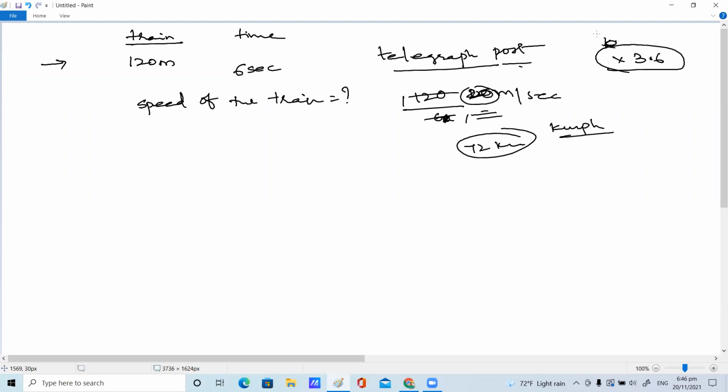Next, a train having a length of 325 meters crossing a bridge. Yeah, this is crossing a bridge. A train length is given, children. Train length is 325 meters, whereas it crosses a bridge of 775 meters long.